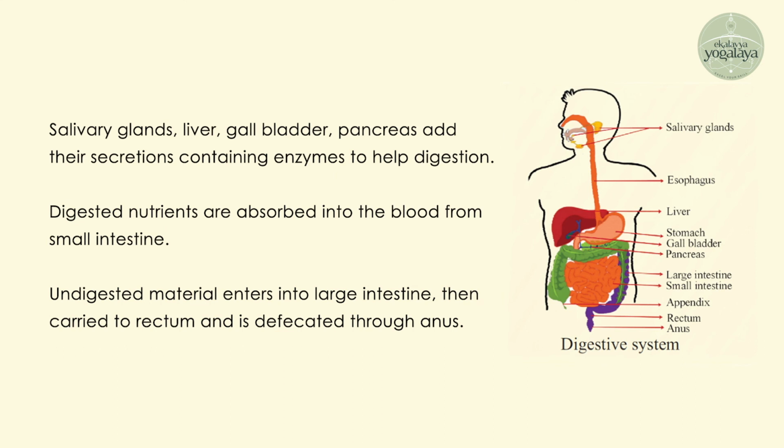The fatty acids and glycerols, after absorption, pass into the epithelial cells and recombine with the fat in the epithelial cells and finally enter the lacteals. The lacteals contain lymph. So this fat combines with the lymph and forms the chyle. The lymphatic vessels discharge chyle into the bloodstream. This is the fate of fatty acids and glycerol.